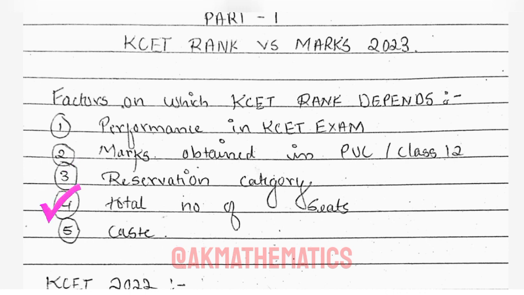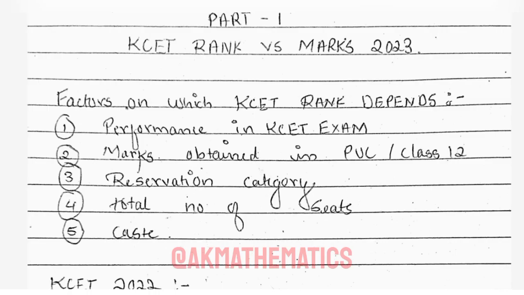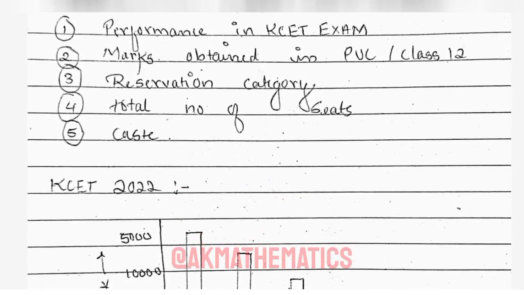Number three is the total number of seats. The total number of seats available for a particular course also affects the rank. If there are limited seats for a specific course, the competition may be intense and the rank required for admission might be higher. Now let's start by looking at the KCET 2022 result.